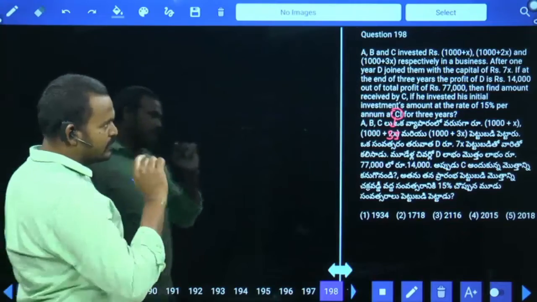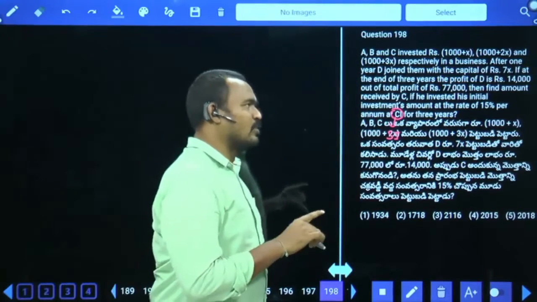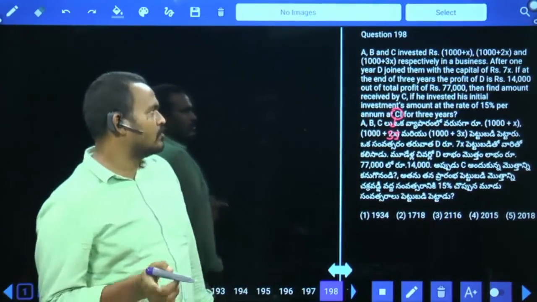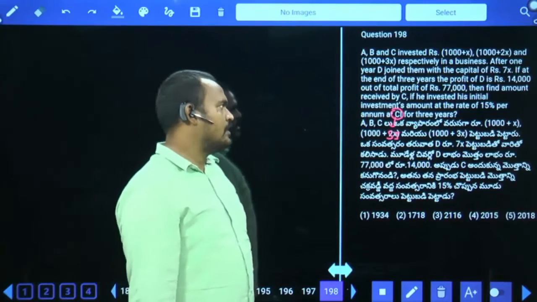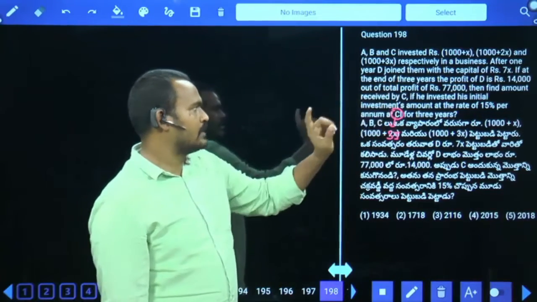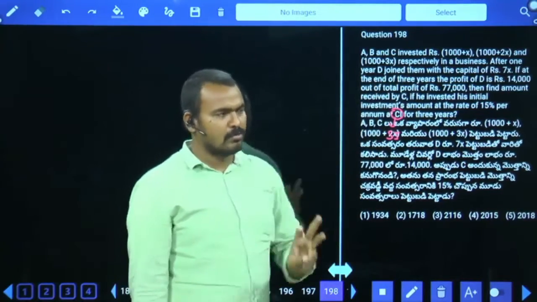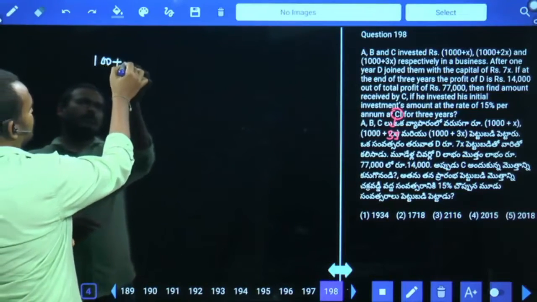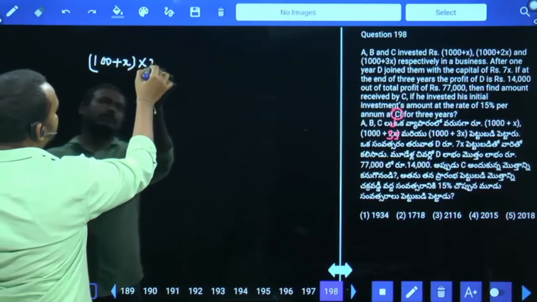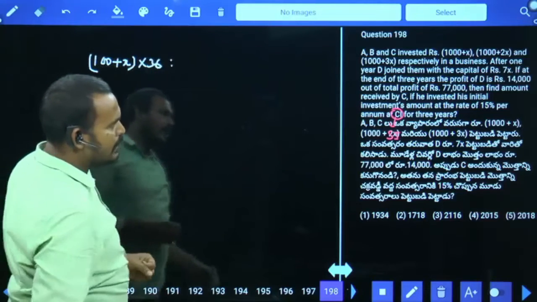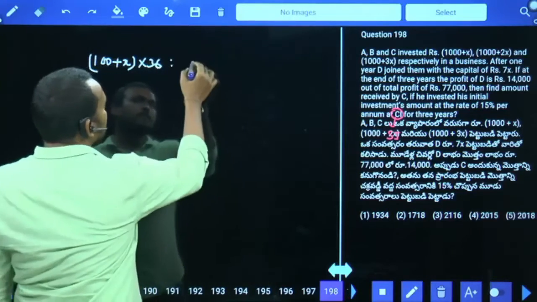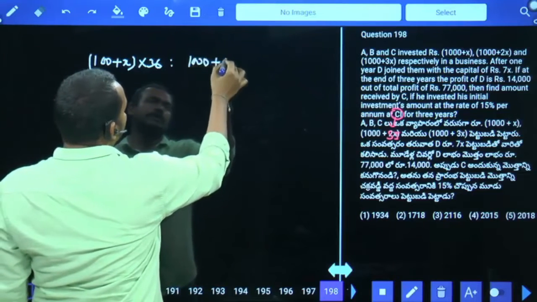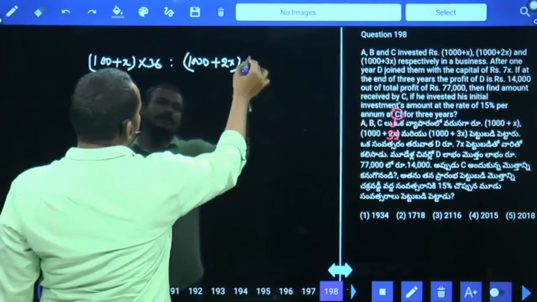What is A's investment? 1000 plus X. B's investment is 1000 plus 2X. C's investment is 1000 plus 3X. After 1 year, D joined them with a capital of 7X. At the end of 3 years, the total time period is 3 years. First, A's investment 1000 plus X into how many months? 36 months. B's investment 1000 plus 2X into 36 months.